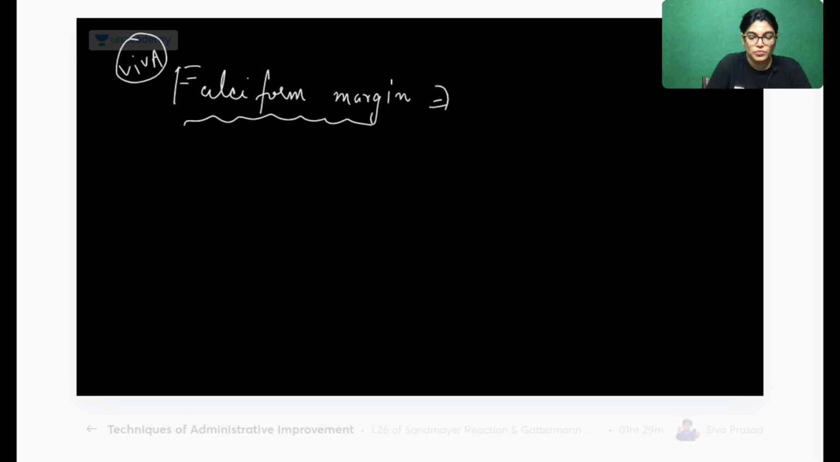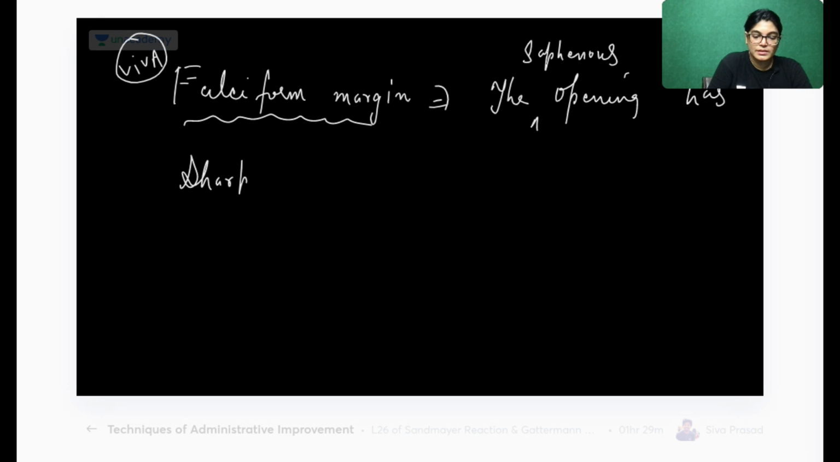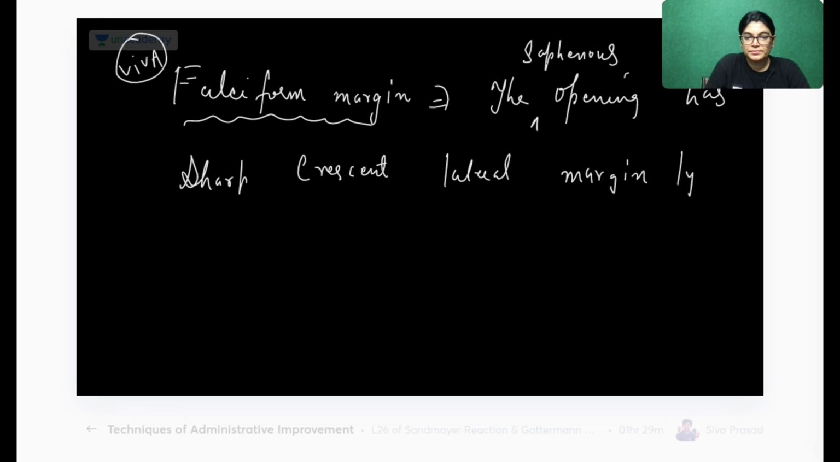So falciform margin, what is falciform margin? The saphenous opening has a sharp crescent lateral margin. Crescent means half moon; the shape is like a half moon. This sharp crescent lateral margin lies in front of the femoral sheath.